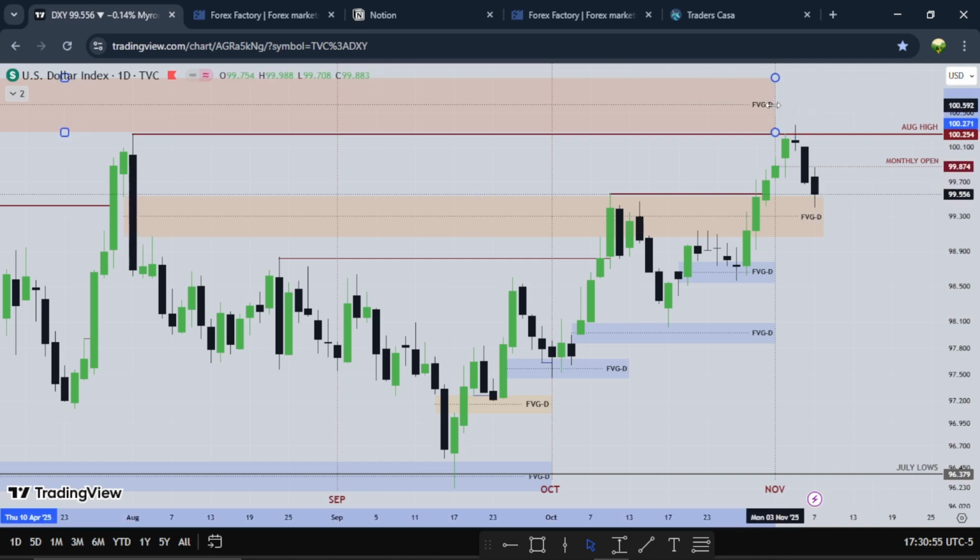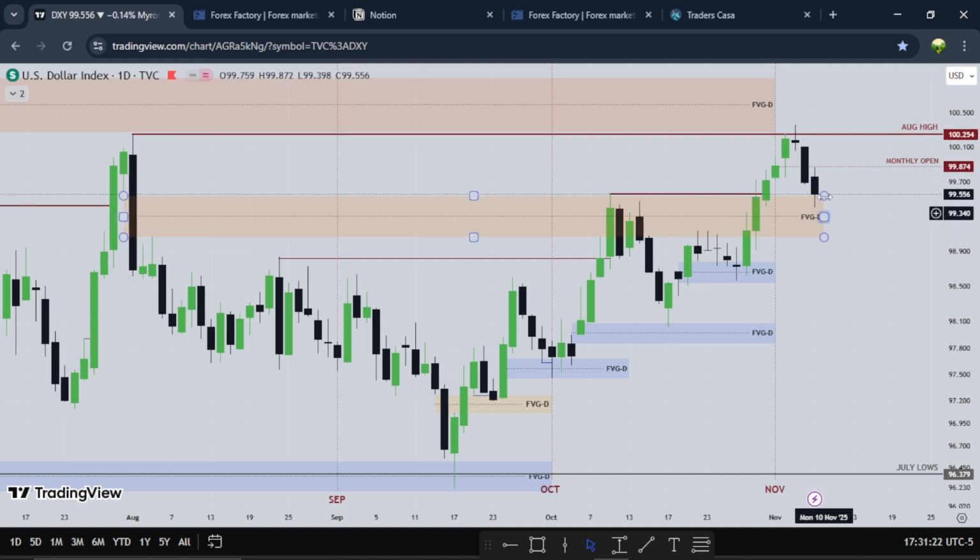So for the new week, what am I expecting? I want to see how this fair value gap will play. There's a fair value gap right here. When price hit this fair value gap at first, what do we see? We see price spending how many days in the fair value gap? 1, 2, 3, 4. Four whole days the dollar was held up in this fair value gap. Then we'll see lower prices before a continuation. So this kind of retracement is what I'll be expecting inside this fair value gap.